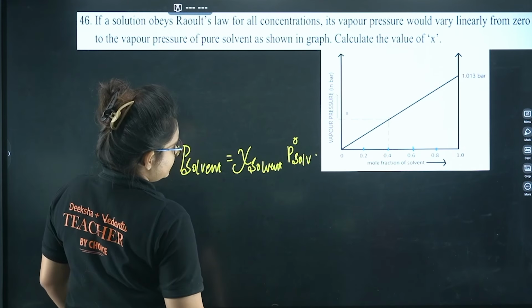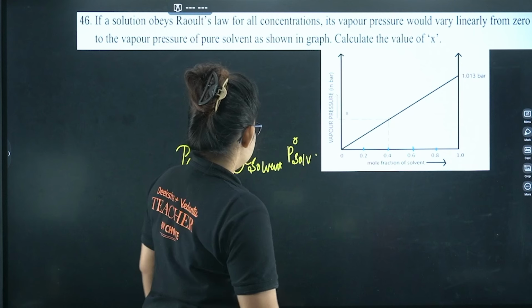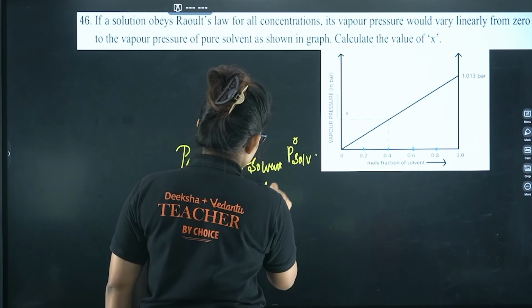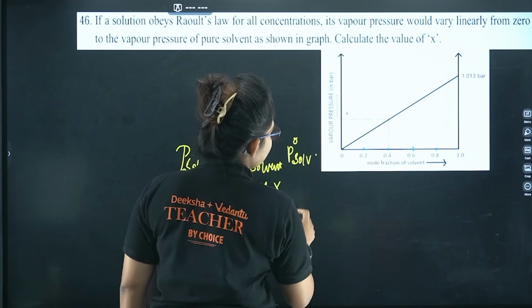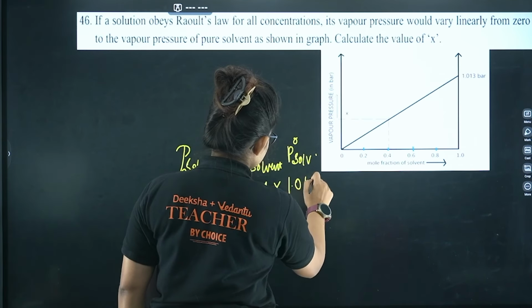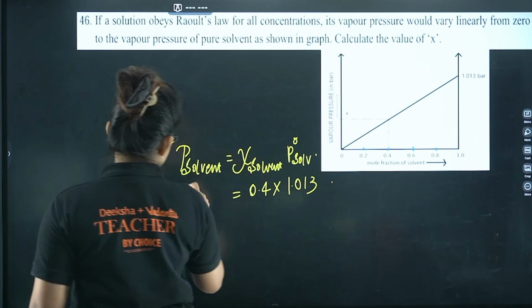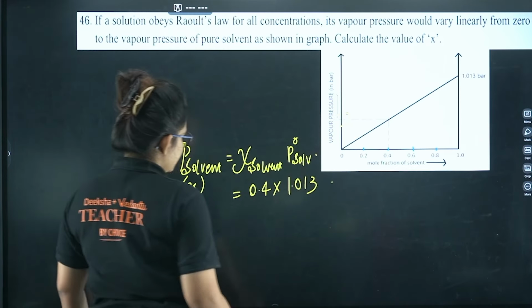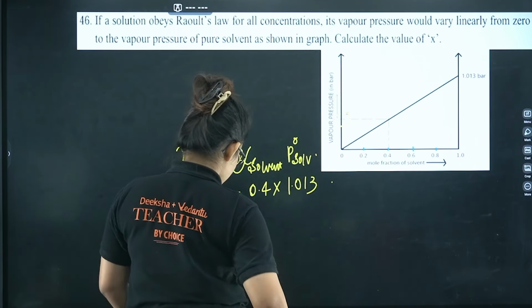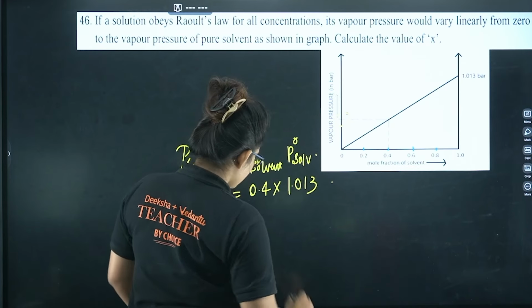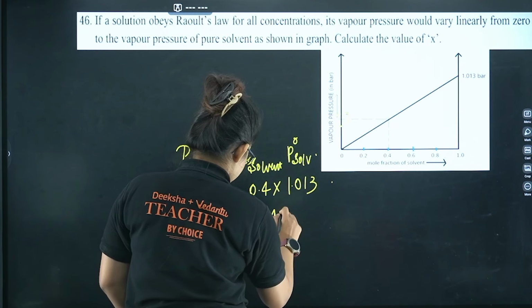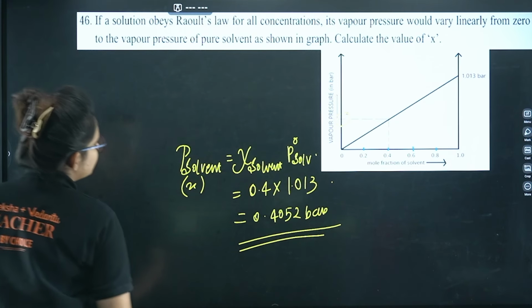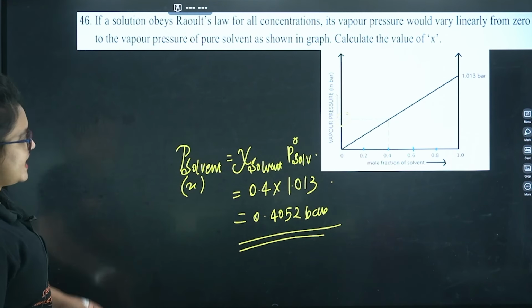You can see the mole fraction of the solvent I can get as 0.4 and P0 I can get as 1.013, that will give the value. The pressure of the solvent is nothing but the X. So from here I can get the value 0.4052 bar. That's going to be the answer.